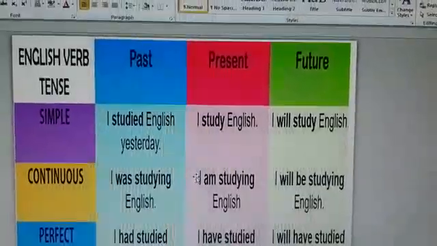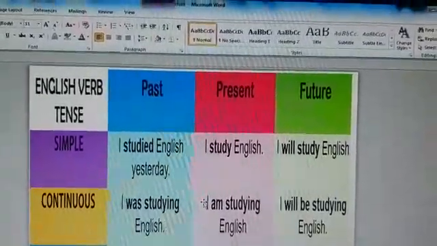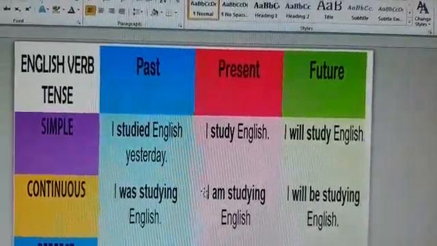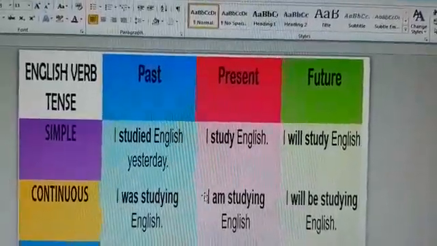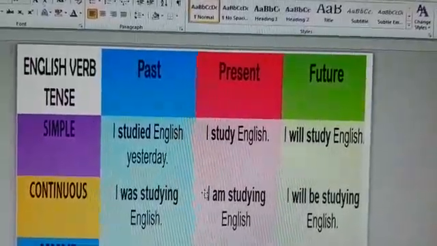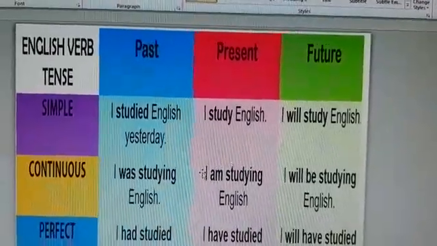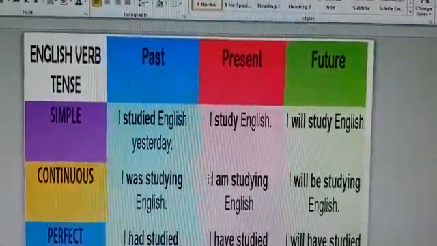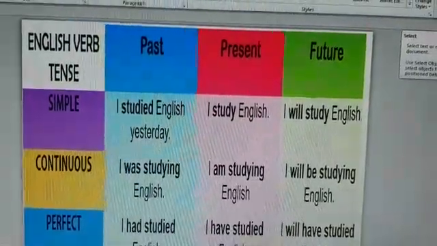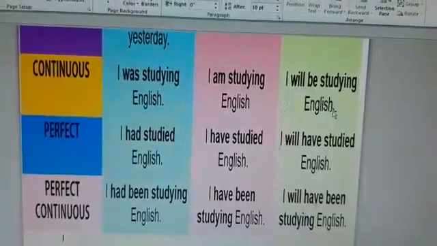Now here we have an easy example. I study English. If I talk about third person singular, remember that is he, she or it. So I would either put s or es or ies behind the base form of the verb. So it would be he studies English, she studies English, and we study English. Second, present continuous. I am studying English. That means कोई activity जो अभी हो रही है. So we are studying English. He is studying English.